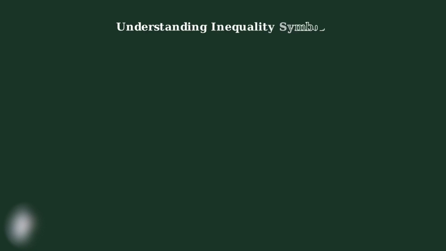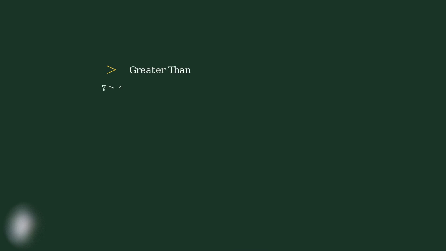Before we can solve inequalities, we need to understand the language of inequalities, the symbols that tell us how numbers relate to each other. There are 5 key inequality symbols, and each one has a specific meaning that's crucial for interpreting mathematical statements correctly. The first symbol is the greater than symbol, which looks like this. When we write 7 is greater than 3, we're saying that 7 has a larger value than 3. Think of it like an arrow pointing toward the smaller number.